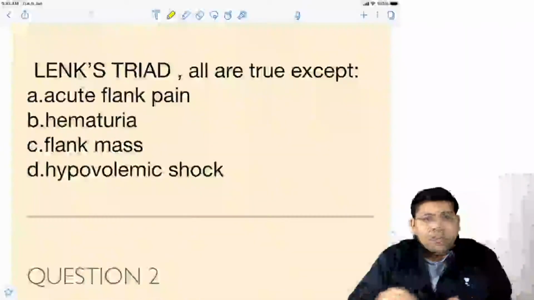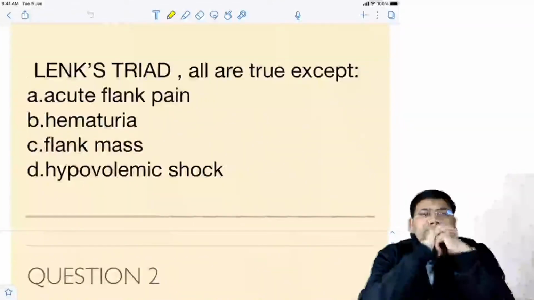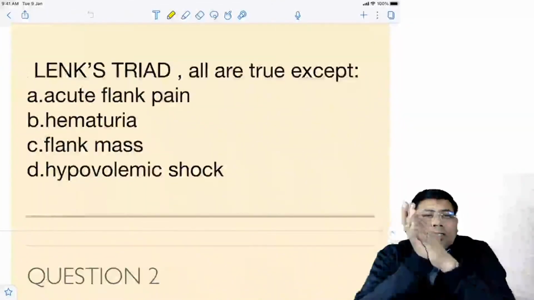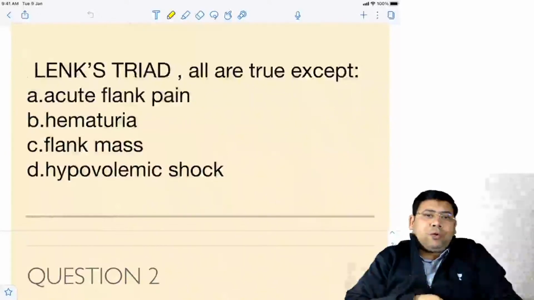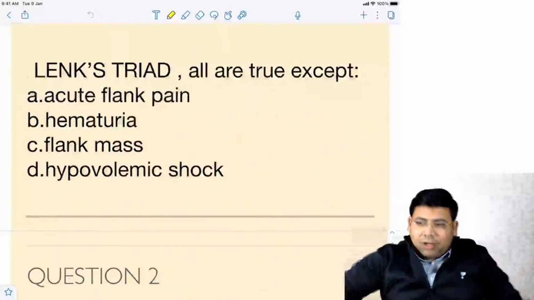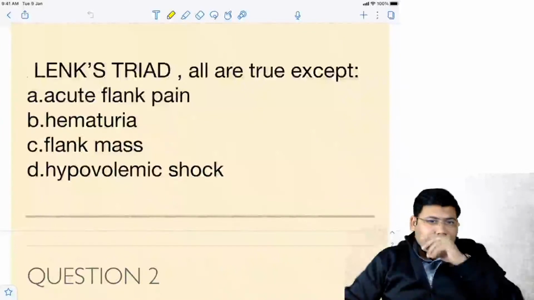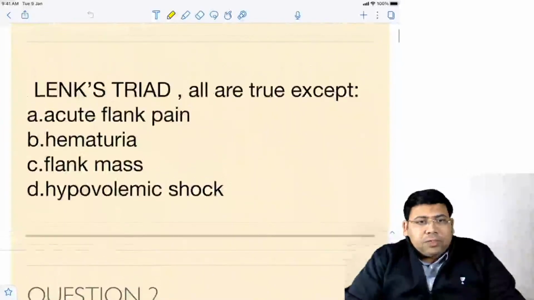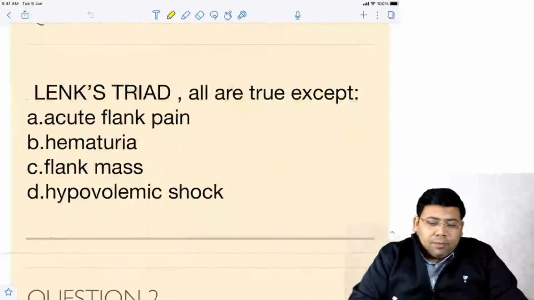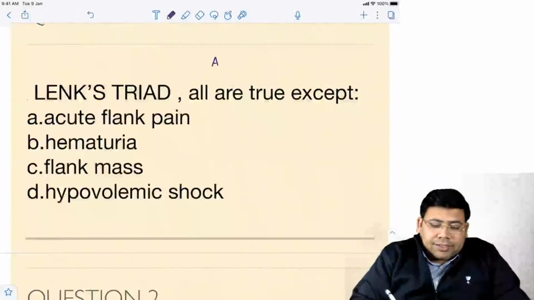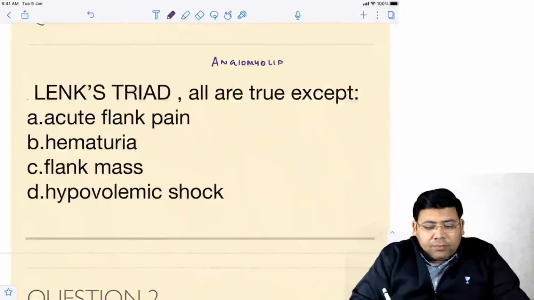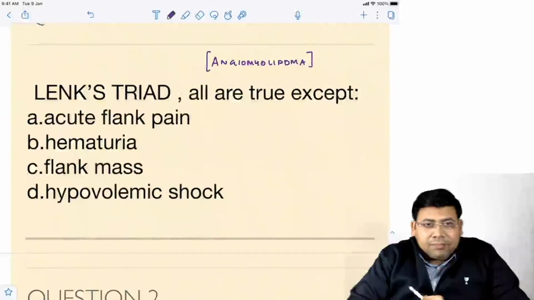And the first question is length stride. So let us talk something on this. Length stride, all are true except. So all are true except for the length stride. Where do you get to see this length stride? I'll give you a hint. This is seen in angiomyolipoma, AML.